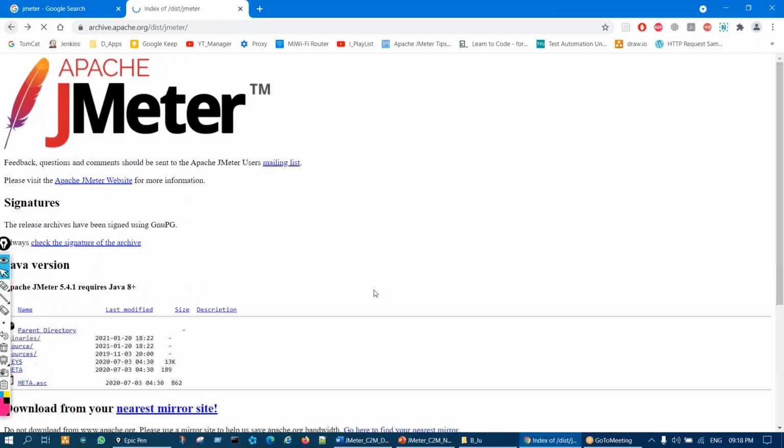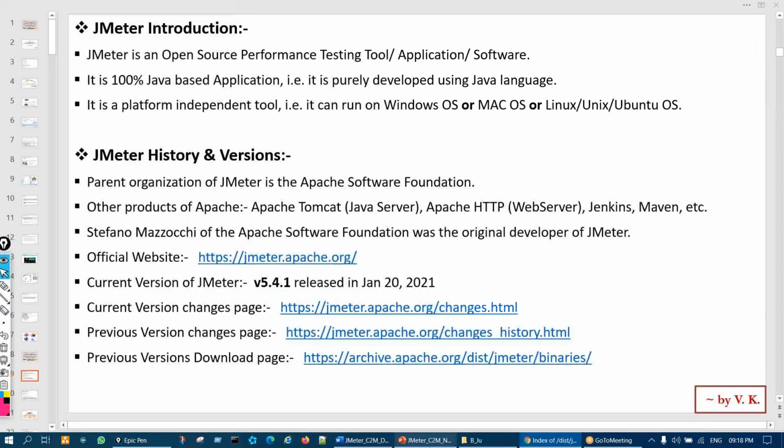Now, why am I talking about that? Let us say one of you, after having this course and practicing everything, wants to put it in your resume and show that you have worked for 2 to 3 years in JMeter. You will obviously show your past. Suppose you are going to search for a job in November this year.